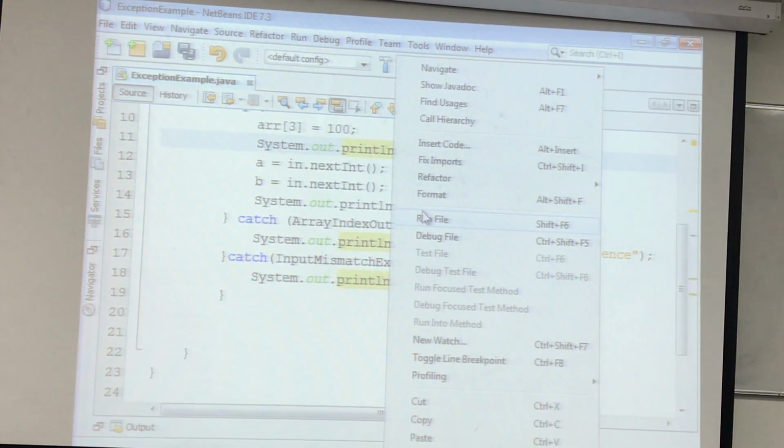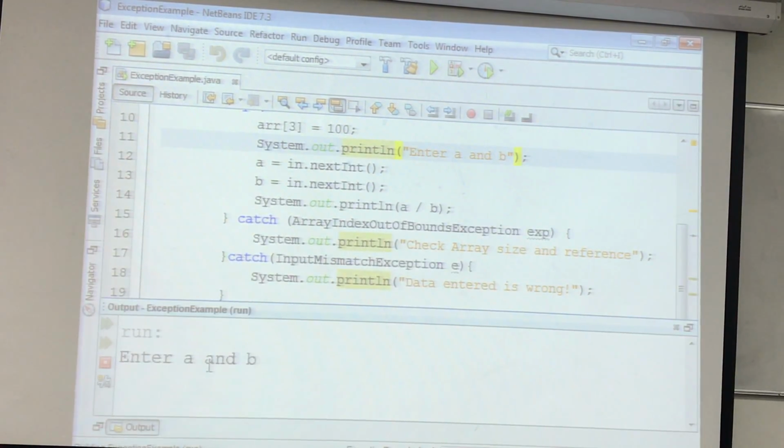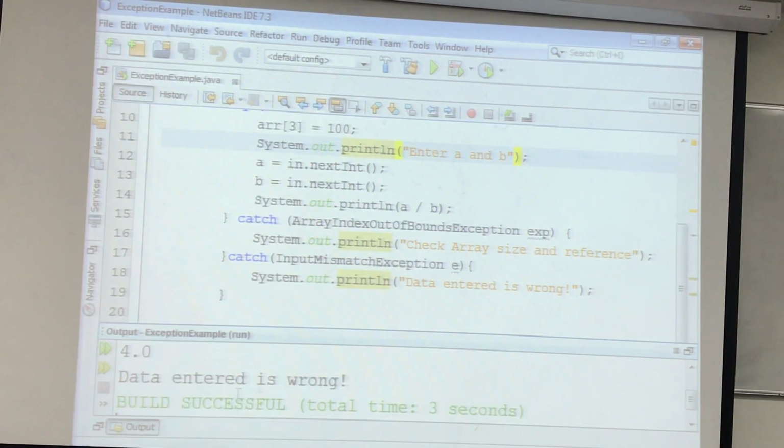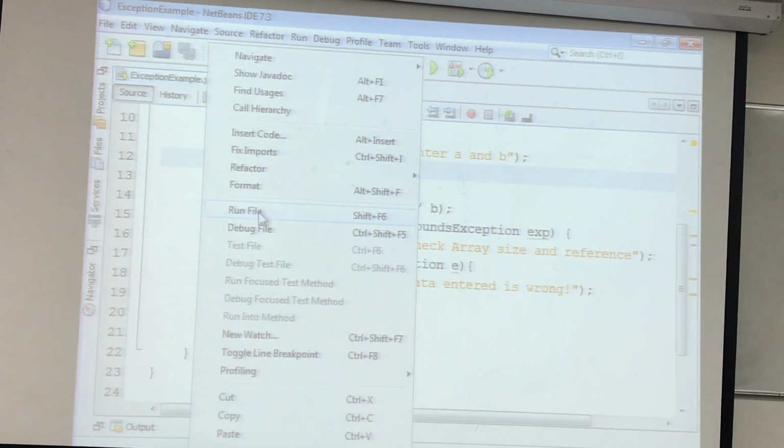Okay, so now let's run this again. The moment I enter the input, the program still ends, but it ends gracefully. You see the message and then it comes out of the running state. So here, data entered is wrong and your program ends.